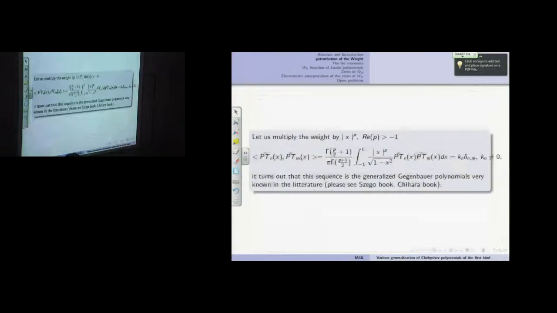So we now multiply the weight function by the absolute value of x to the power 2 minus 1 over p. Here we said real part of p greater than minus 1. Here we will take only p greater than minus 1. So we multiply this weight function by x to the power 2 minus 1 to the p.